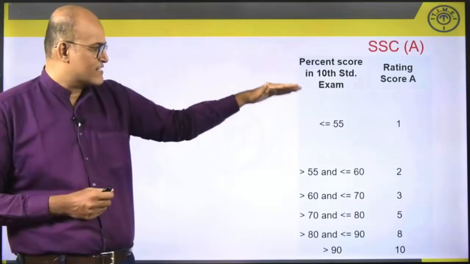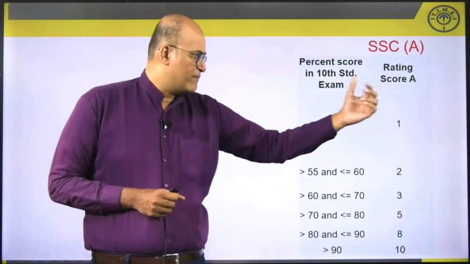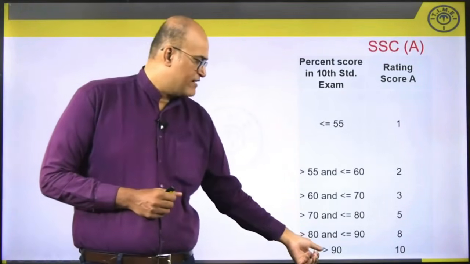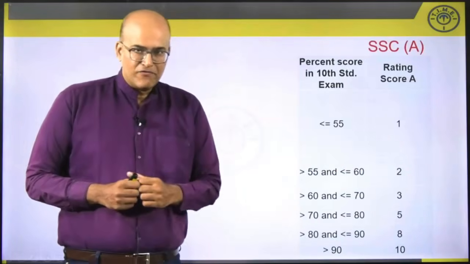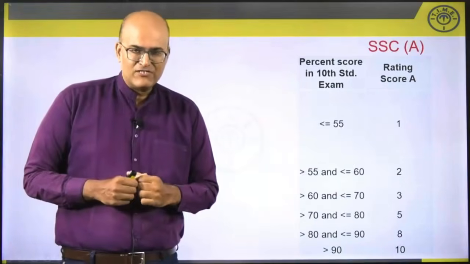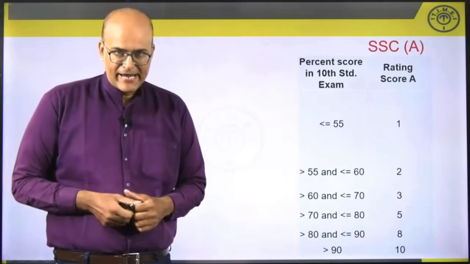So these are the buckets that they have kept in place. People who get less than or equal to 55% will be given only a score of 1, whereas if you get more than 90%, you will be given 10 out of 10. So these are the buckets that they have kept in place for 10th class. If you want, you can pause this video and observe this in detail.